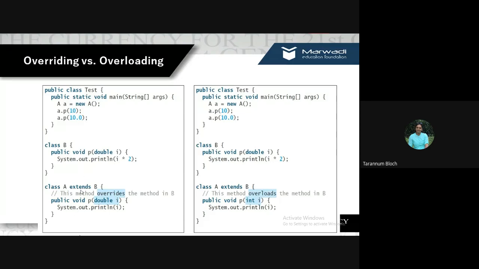This is method overriding. It is not taking the meaning from the parent class, but over here, as the parameters are different, it is overloading. Is it clear? Any question, any doubt up till now?